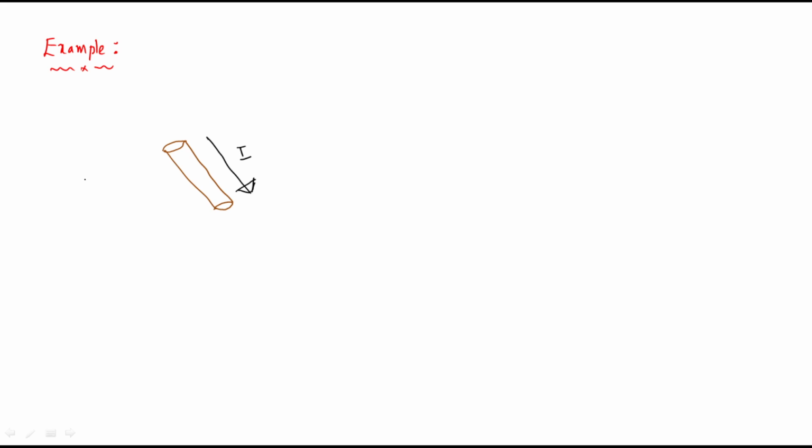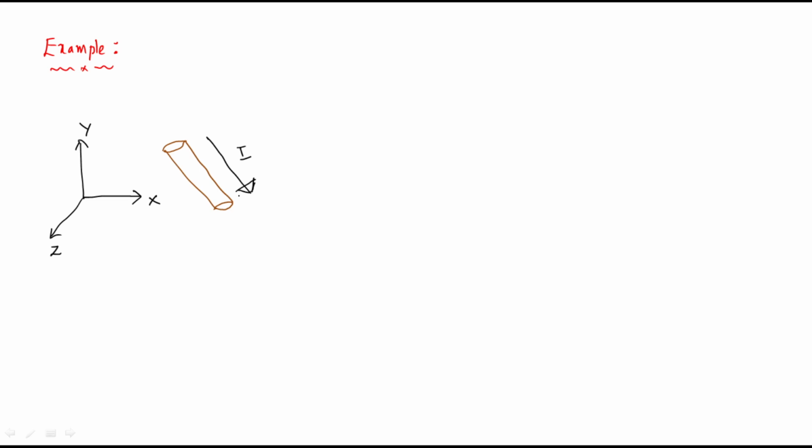Obviously, we have to describe this law using a 3D orientation, right? This is the x-axis, this is y, this is z. In any case, these three are perpendicular to each other, right? So this is the long enough wire which carries a constant current I.